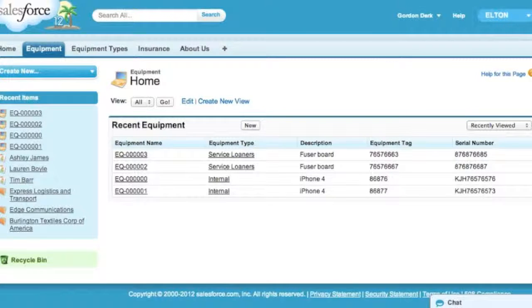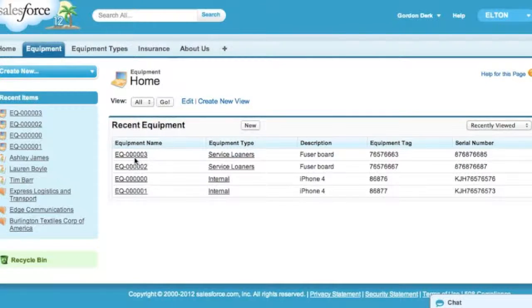Welcome to our demonstration of Elton, which stands for Equipment Location Tracking Online. Elton is an app exchange application and is a plugin to the Salesforce environment, and it allows you to track the equipment that you might have for service loaners, internal equipment, or demonstration equipment that you loan to prospective customers.